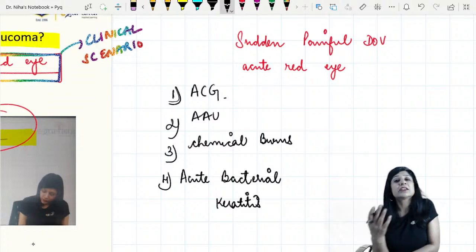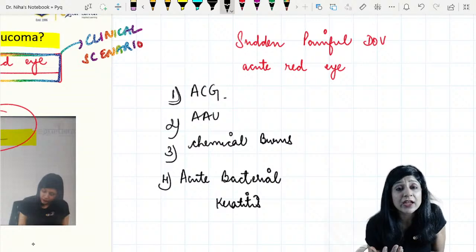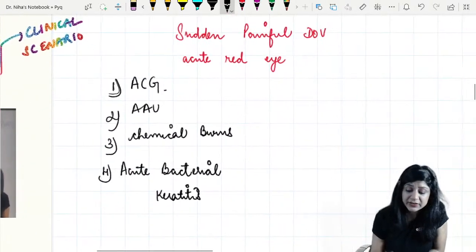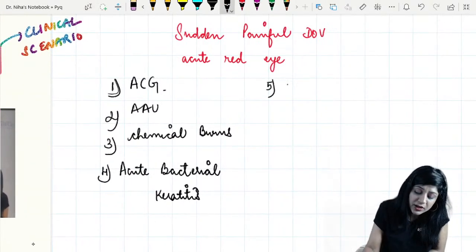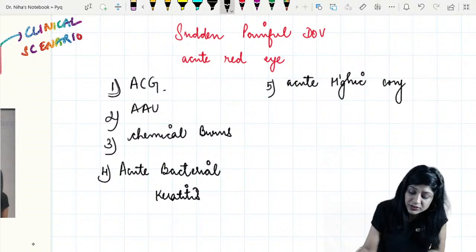Now one thing is there which is not acute red eye but actually it resembles. That is your acute hemorrhagic conjunctivitis.